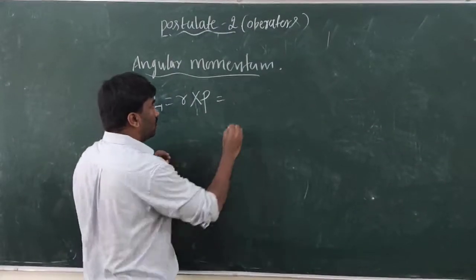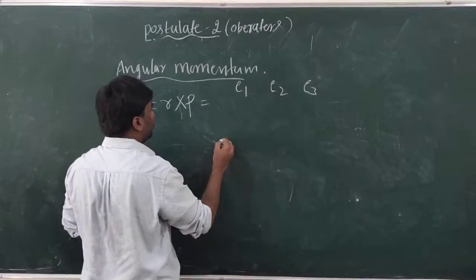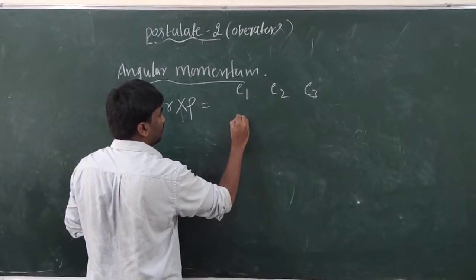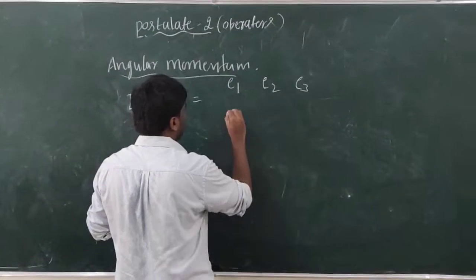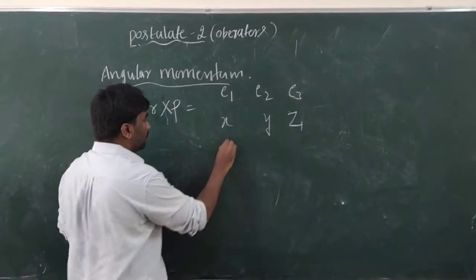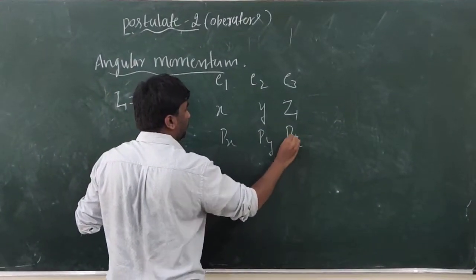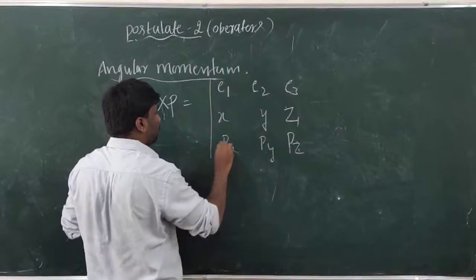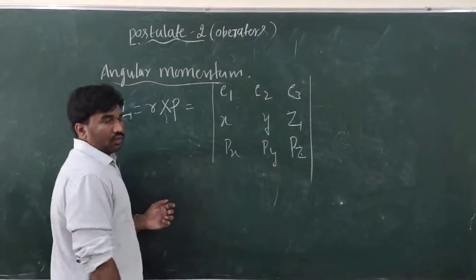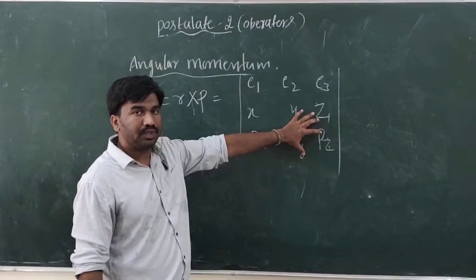This angular momentum can be written with the unit vectors e1, e2, e3, and the components of r are x, y, z, and the components of p are px, py, pz. So it's a cross product, and a cross product is represented in determinant form, right?